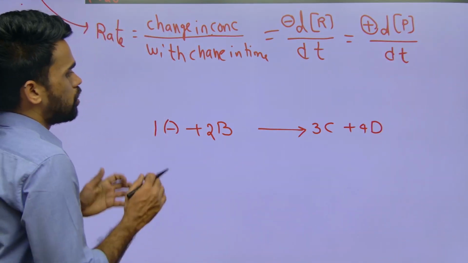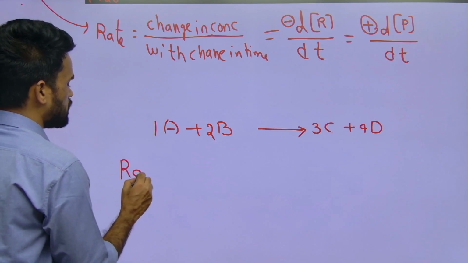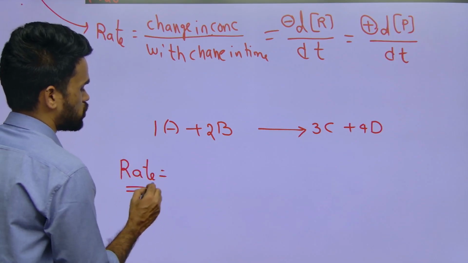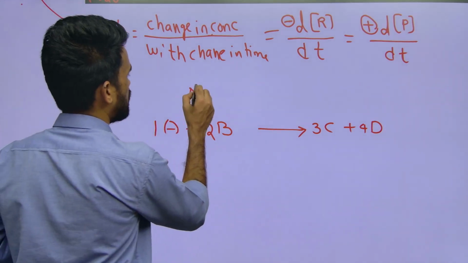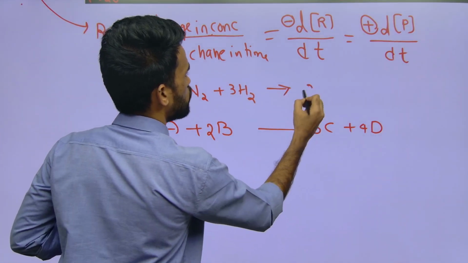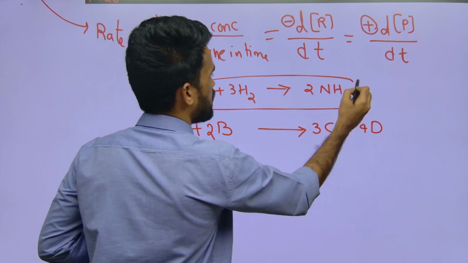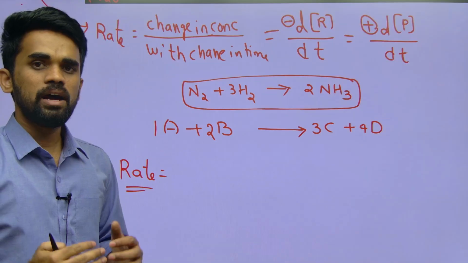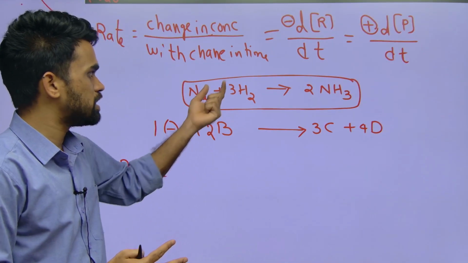So now, how can you write the rate of this reaction? Sir, why did you take A, B, C? Can't we take another reaction? I will show you one reaction also. For example, N2 plus 3H2 gives rise to 2NH3 is given. This is a reaction given. So now they will ask you to write the rate of this reaction with respect to reactants and products.